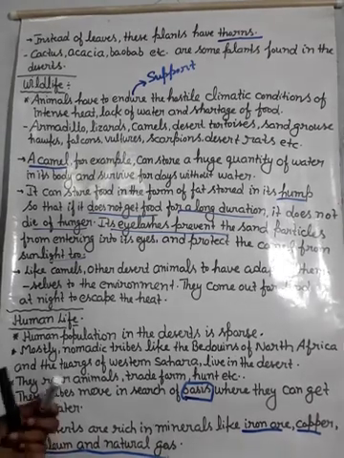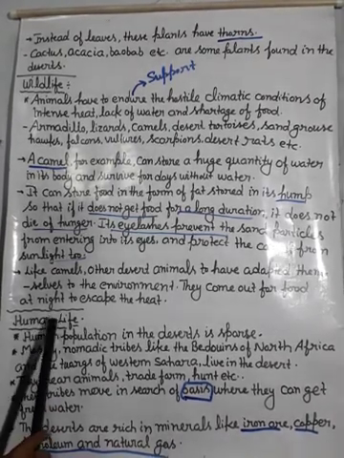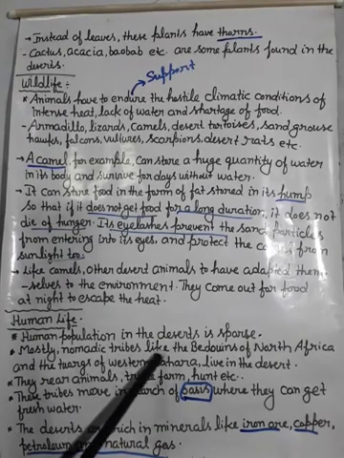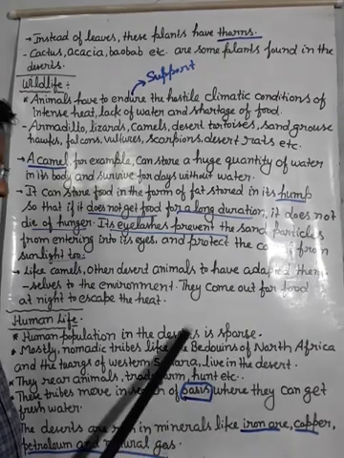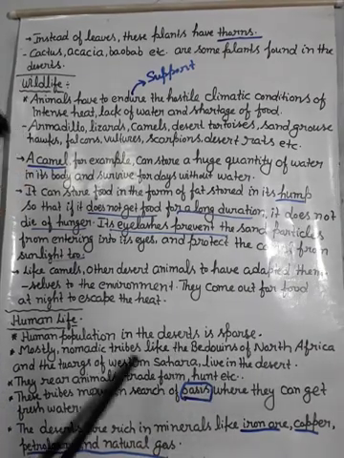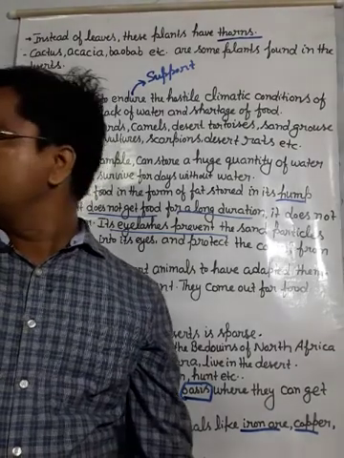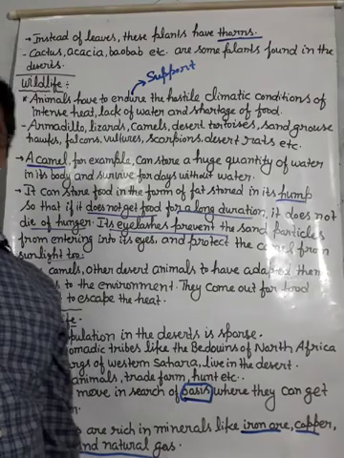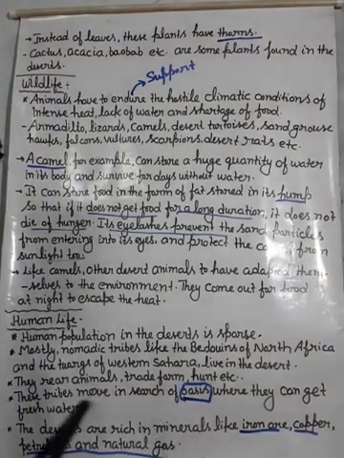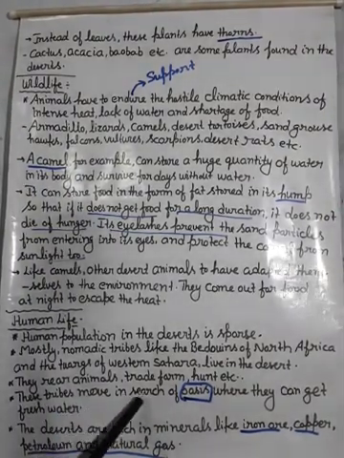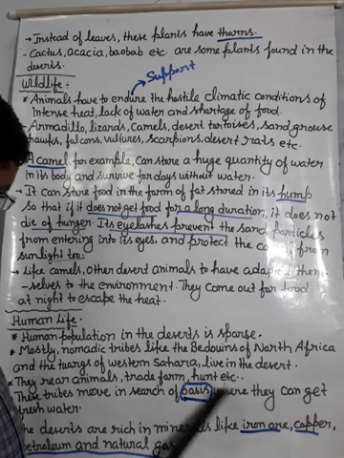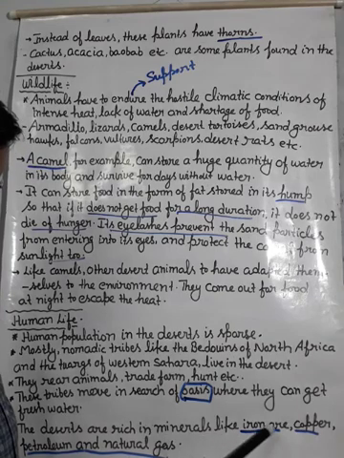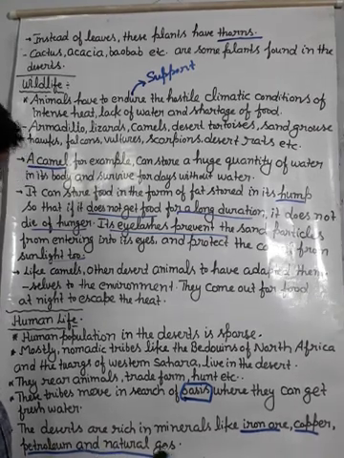So you can see here the condition of human life in the desert. Mostly nomadic tribes like the Bedouins of North Africa. Nomadic tribe means Banjara people who used to move from one place to another in search of food and fodder. These tribes move in search of oases where they can get fresh water. The deserts are rich in minerals like iron ore, copper, petroleum and natural gas.